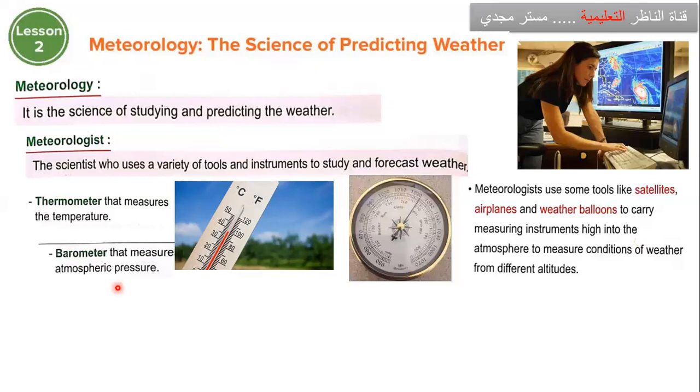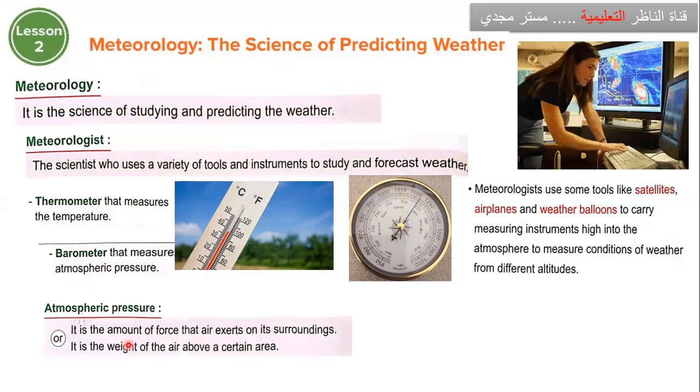Okay. Number 2, barometer, to measure what? Atmospheric pressure, to measure atmospheric pressure. Atmospheric pressure is the amount of force that air exerts on its surroundings, meaning how much the air presses on what is beneath or around it. An easier definition: the weight of the air above a certain area. The weight of the air above a certain area is called air pressure.